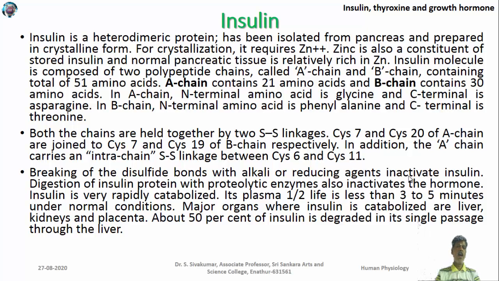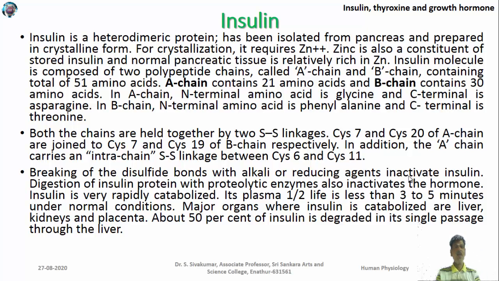Insulin is also catabolized in the kidney as well as the placenta. Why is this hormone catabolized so fast? Because it decreases the glucose level. The sole source of energy of an individual, the sole source of energy in the universe, is the glucose molecule, but this hormone decreases glucose in the blood.